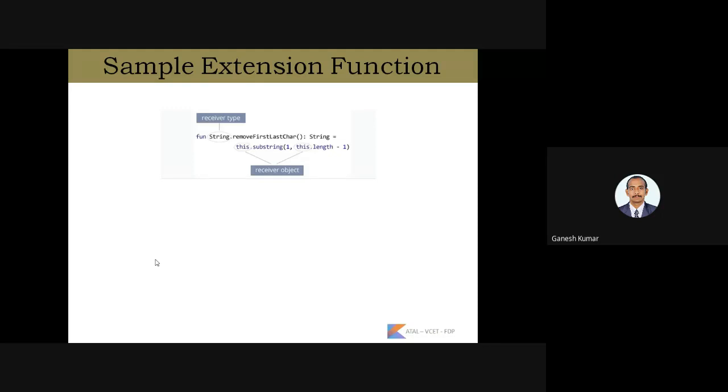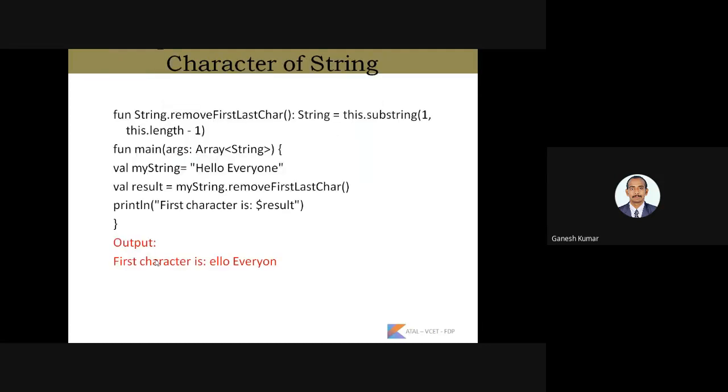Here we are adding an additional extension to the String class for removing the first and last characters of the given string. The body is a substring of 1 to this.length minus 1. Here we are removing the first character and the last character of the given string.